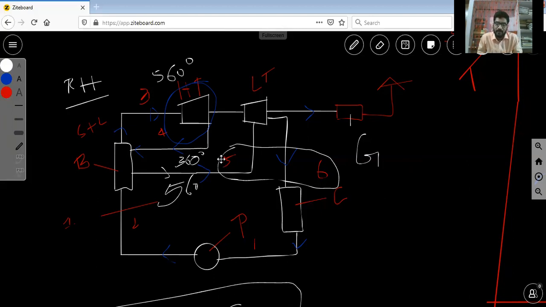Then that steam enters the low pressure turbine, which is connected to the steam generator and to consumers. The low pressure turbine is connected with the condenser.